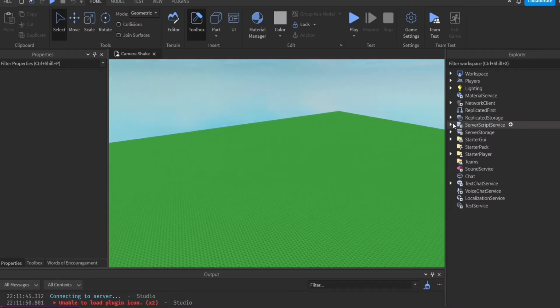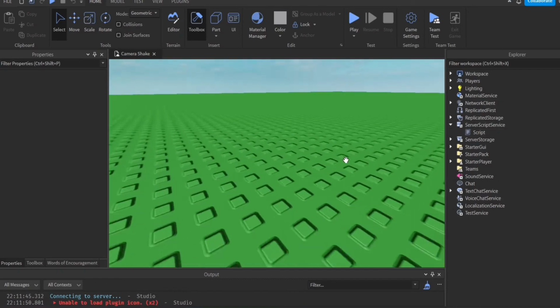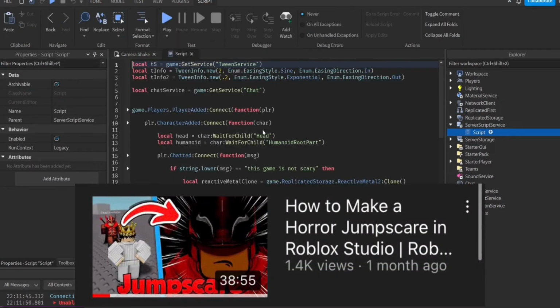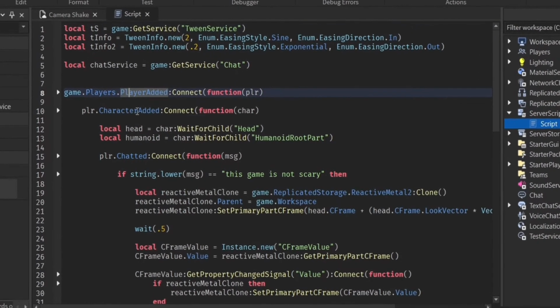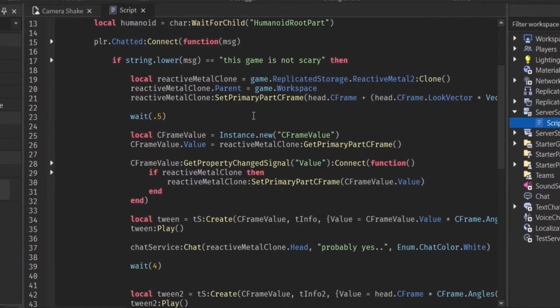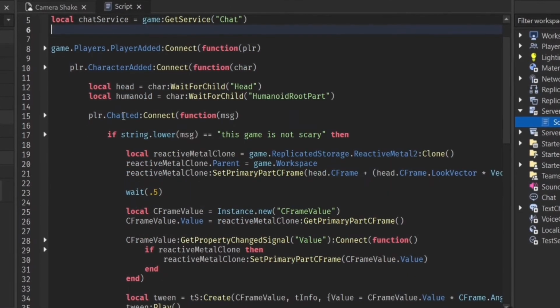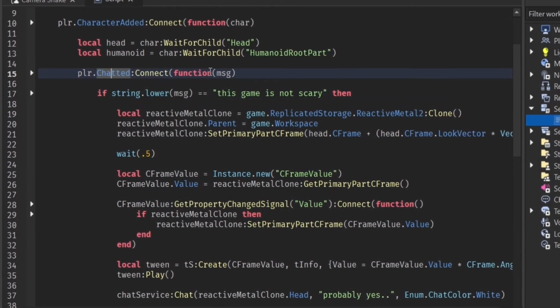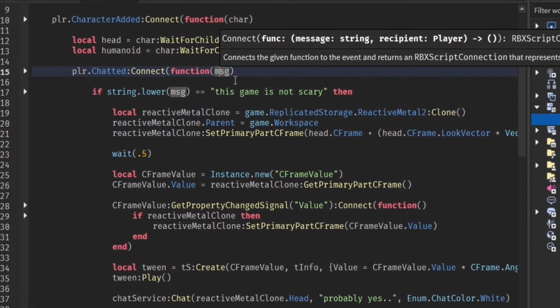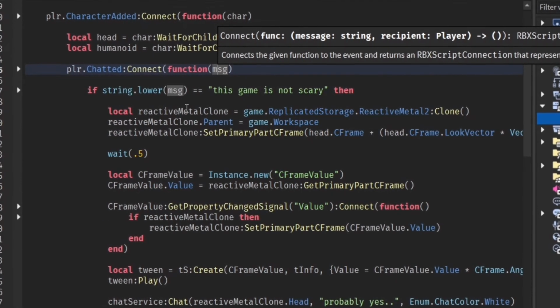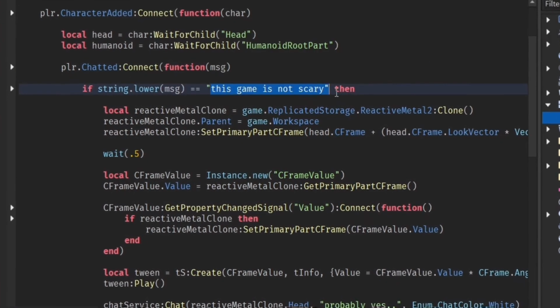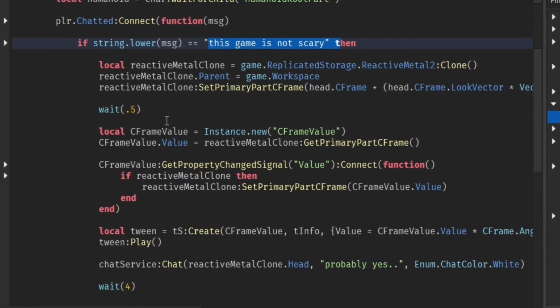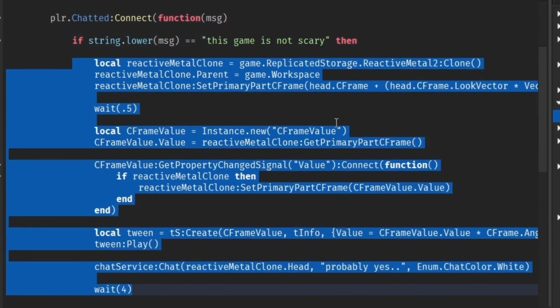So right here, let's see. In our server script service, we get the player added event, character added. So we detect when the player has chatted. Player chatted connect, and this is the message of the player. So this is the chat where the player says. If the message equals this game is not scary, then we make a function, or not really a function, we just do stuff here.